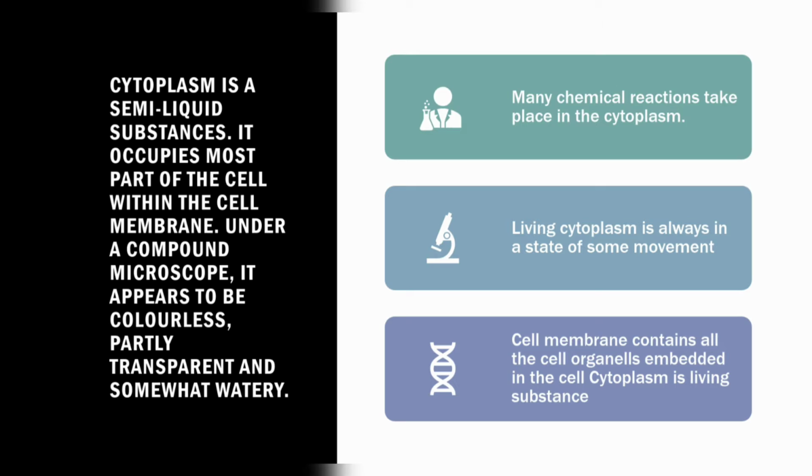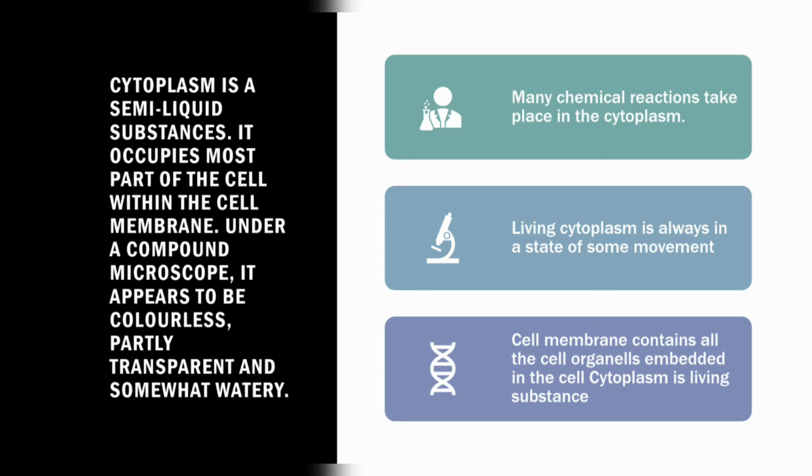It is colorless, it does not have any color, and partly transparent, meaning somewhat transparent in nature, and somewhat watery because it is semi-liquid. Partly transparent means we can see other substances through it, the cell organelles present in it.